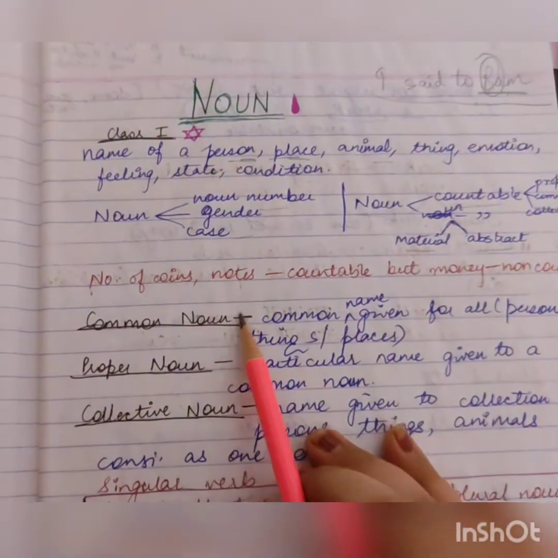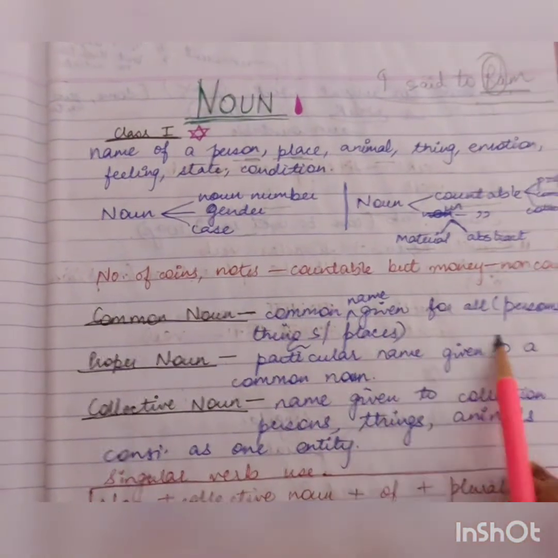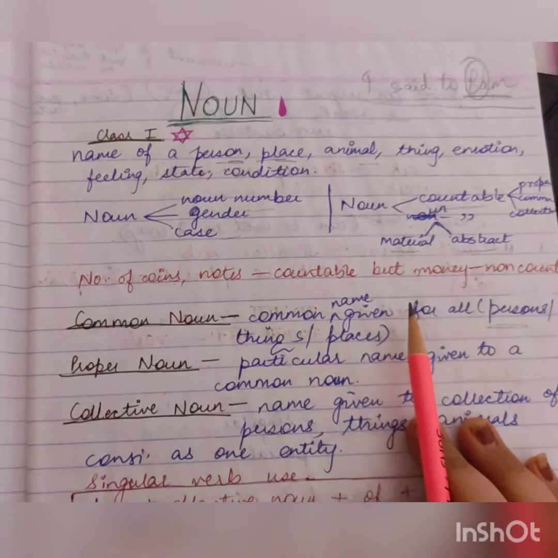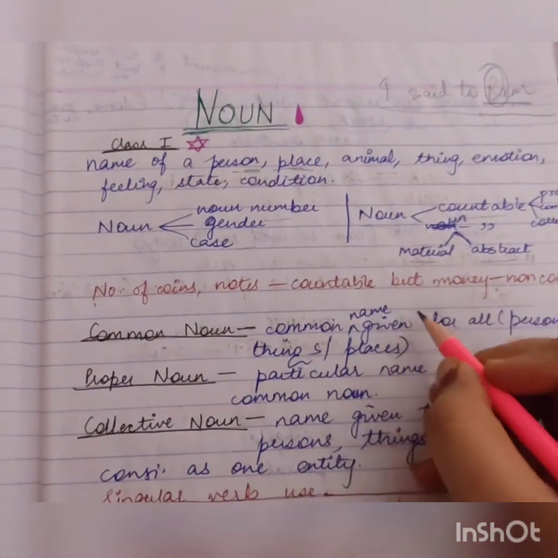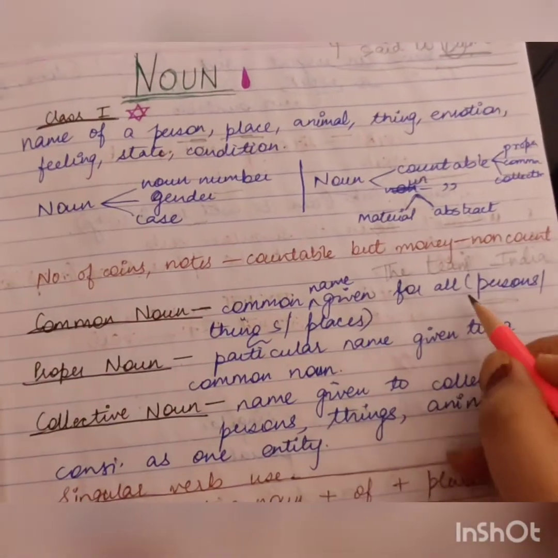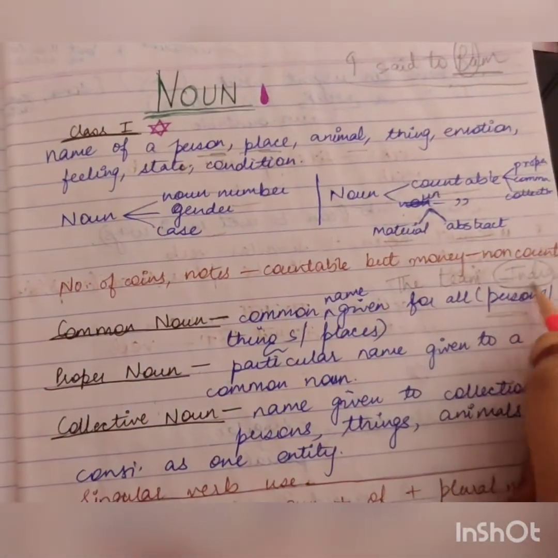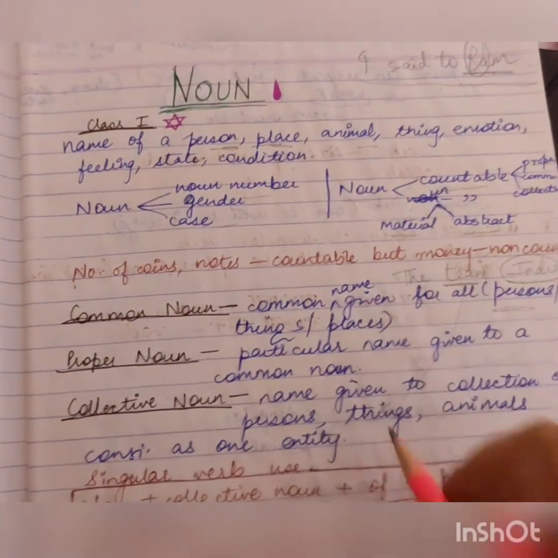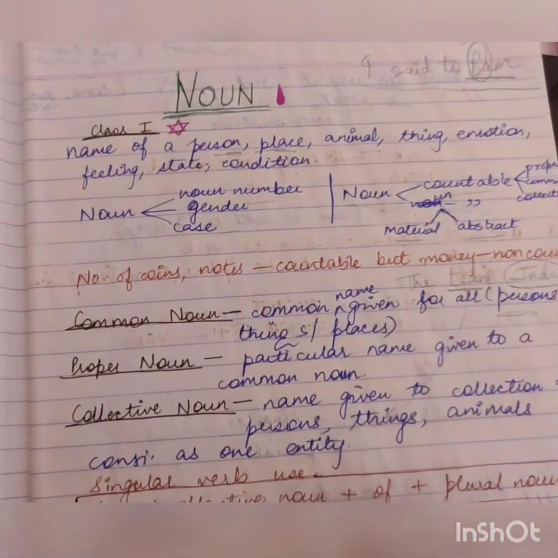I've written the definition over here. Like all persons, if I say the team India, then this India, this team, is what? A collective noun, right? I was trying to confuse you.